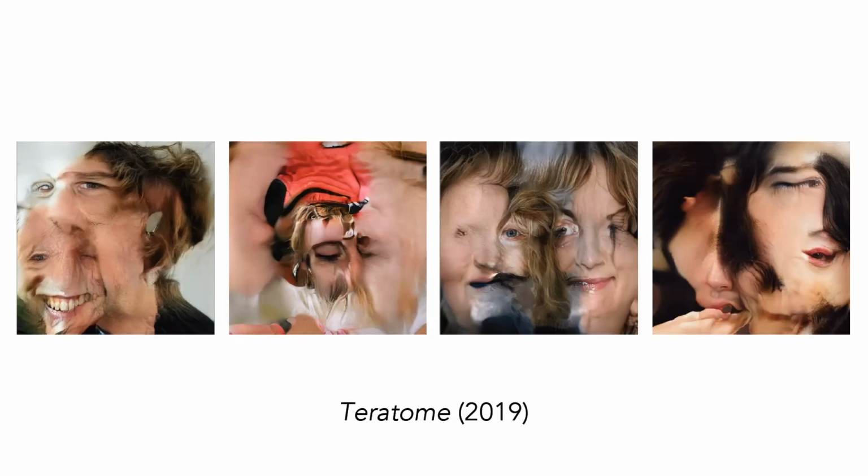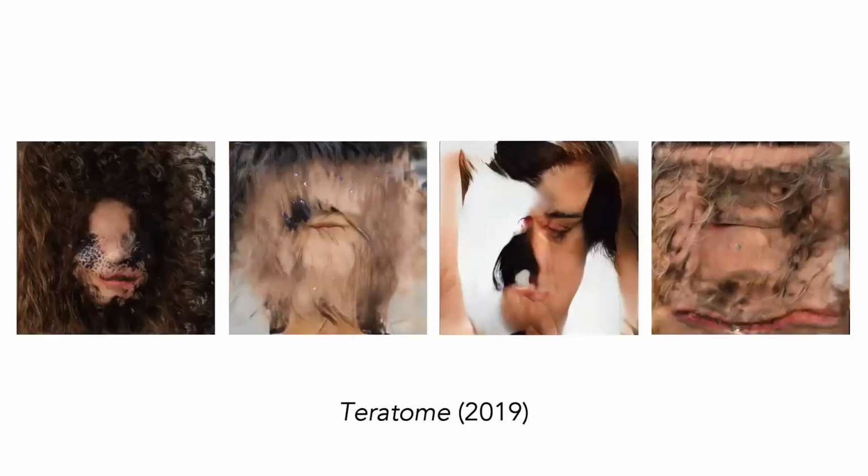This is where I'm doing quite heavy distortion in the very upper layers or lower layers, depends on your orientation, but the very earliest layers of the network, where the image is just being formed, and messing around with that. So this is a series of works called Teratome. I've got hundreds of these images, but for me, it's the photographic quality, but also this lack of formation of structures of the face and stuff.